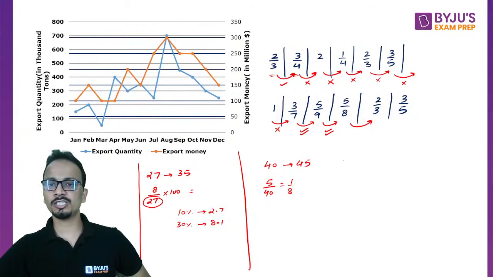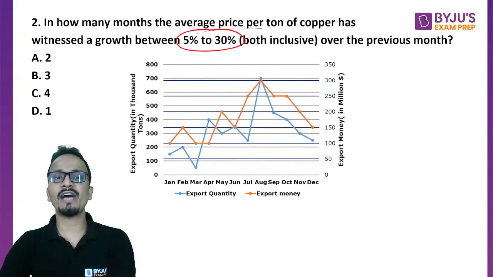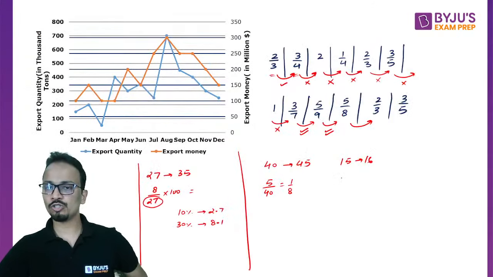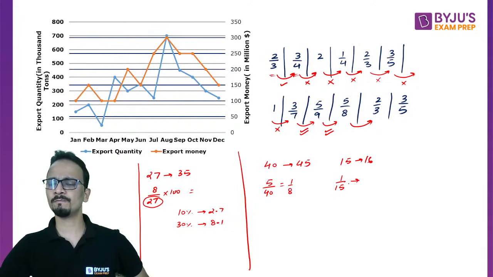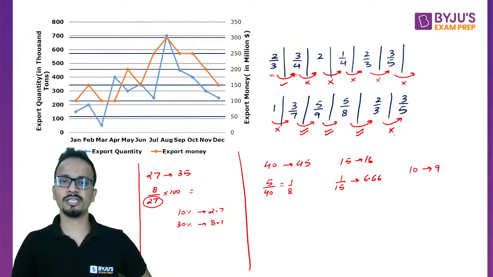The next change is from 15 to 16. So very minor change. So check karna hai that is it lying between 5 and 30% or not. So change is 1 over 15. Now 1 over 15, how much is this value? 1 upon 15 is 6.66. Okay, so this will also be considered. The last case, cross multiplication 10 to 9, it's a decrease. I will not consider this.